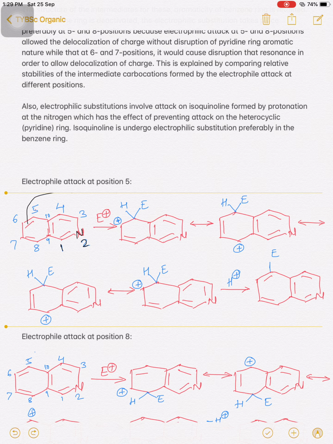If this carbon of this carbocyclic ring attacks the electrophile, then the electrons of this bond are shifted at the 5th position to form a bond with this electrophile. Therefore, the positive charge is now on the 6th carbon. It is resonance stabilized because of the presence of a double bond at the adjacent carbon. So now the positive charge is at the 8th carbon.